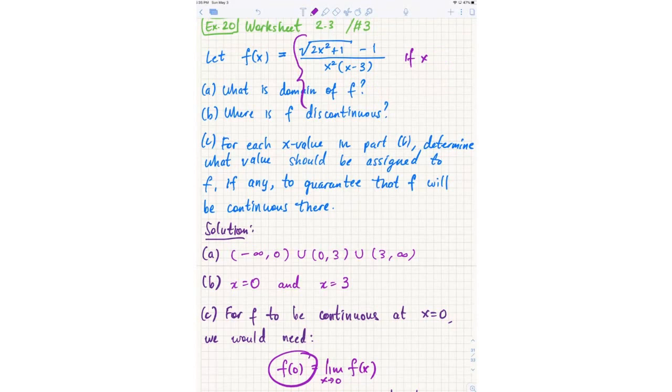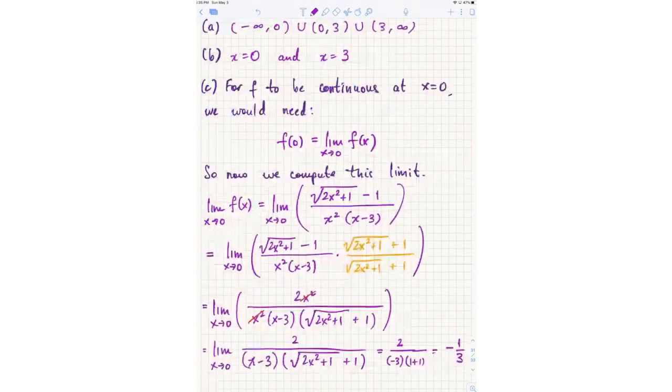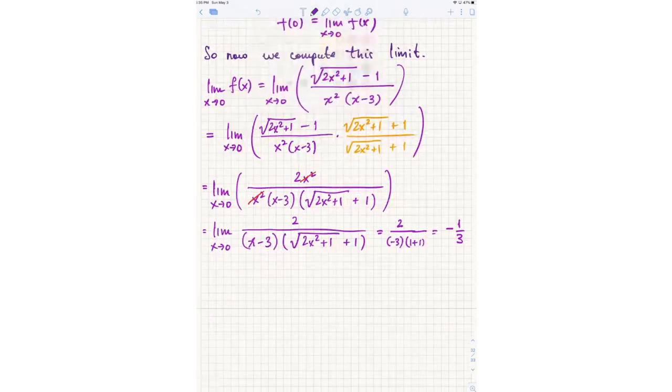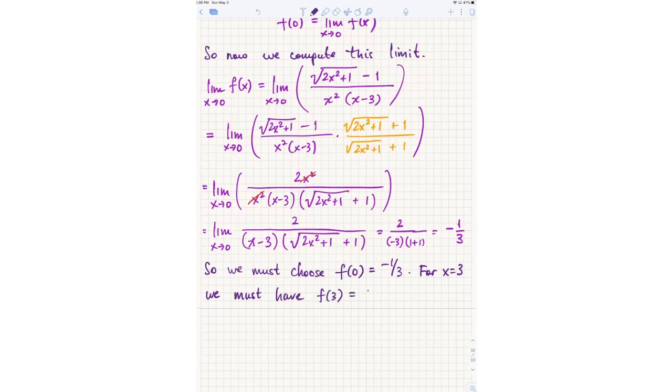So that takes care of x equals 0. But now we also have to do the same thing for x equals 3. Remember, that was the other point where the function was discontinuous. So again, similarly, f of 3 must be the limit as x approaches 3 of f of x. We have to compute that limit, and whatever that is should be the declared value of f of 3.